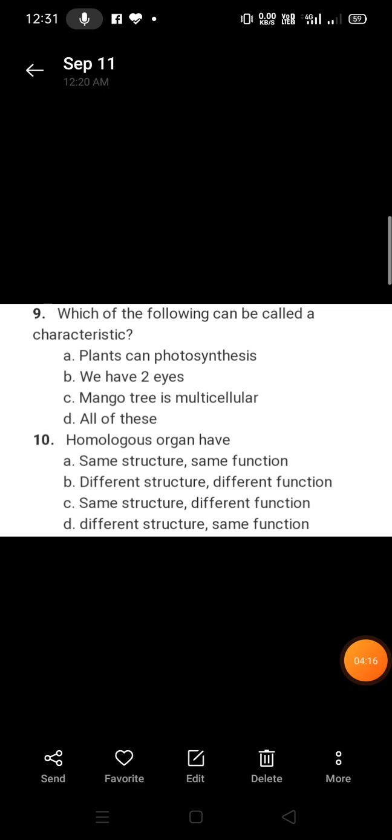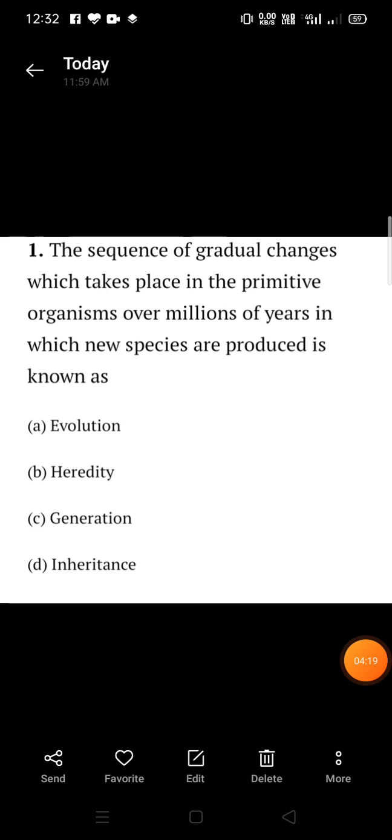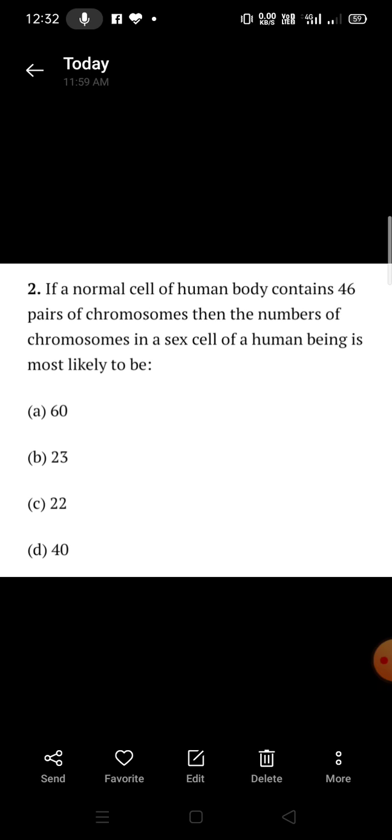Next question number 10. Homologous organ have same structure, same function, different structure, different function, same structure, different function, or different structure, same function. Of course, the homologous organs are those organs which have same structure, different function. So the answer will be C, same structure, different function. The next question, the sequence of gradual changes which take place in the primitive organisms over millions of years in which new species are produced is known as, number A, evolution will be the correct answer.